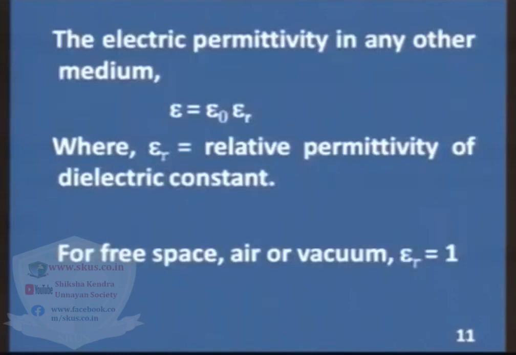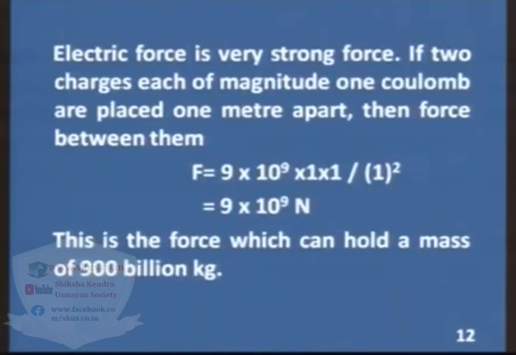One thing is very important here: the electric permittivity of any medium can be written as epsilon naught into epsilon r. Here epsilon r is the relative permittivity or dielectric constant. For free space, air or vacuum, epsilon is equal to epsilon naught and epsilon r is equal to 1. So, the electric force is a very strong force.